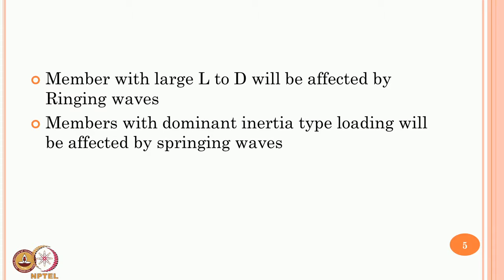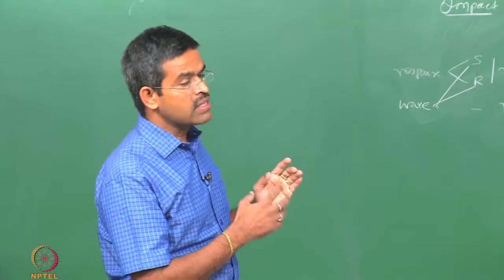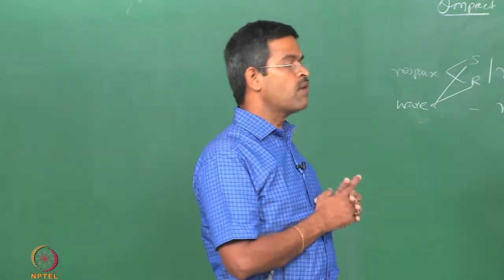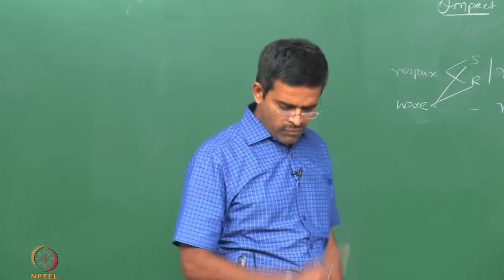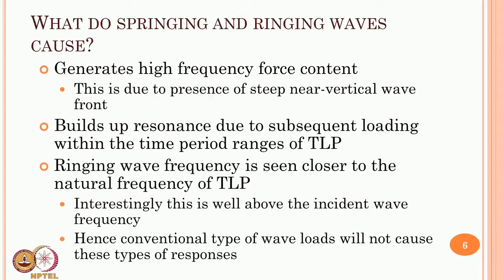So there are issues where stiff degrees and compliant degrees will be challenged by these kind of waves. So one set is affected by springing wave, one set is affected by ringing wave. So my whole platform can be challenged, okay, when these waves are happening consequentially on a given platform.